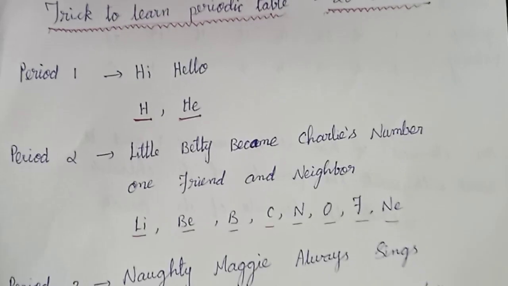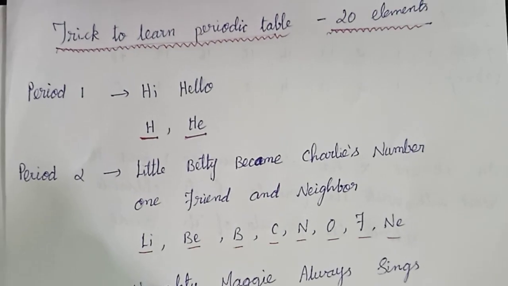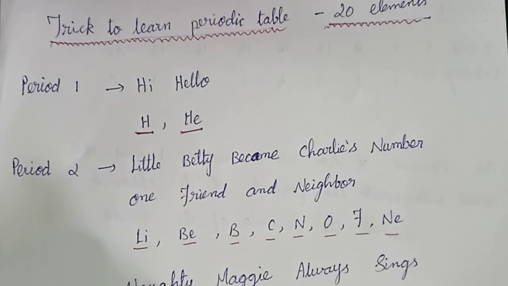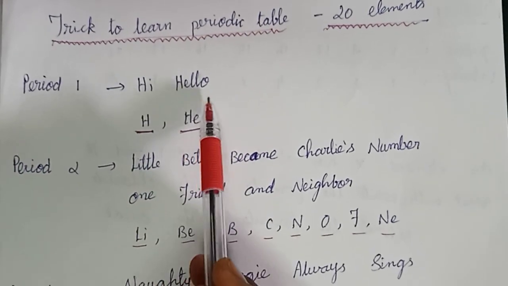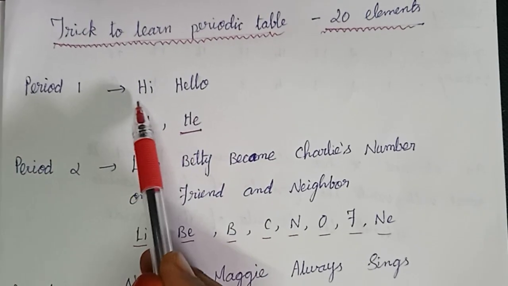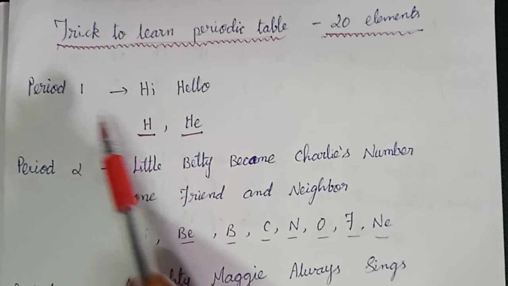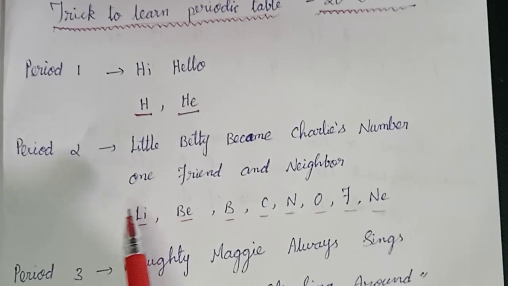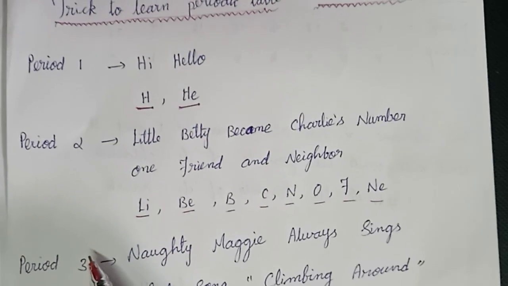First, period 1 is the shortest period. It contains only two elements, hydrogen and helium. So what is the simple word to represent the period 1 elements? Hi, hello. Here, hi represents hydrogen, hello represents helium.